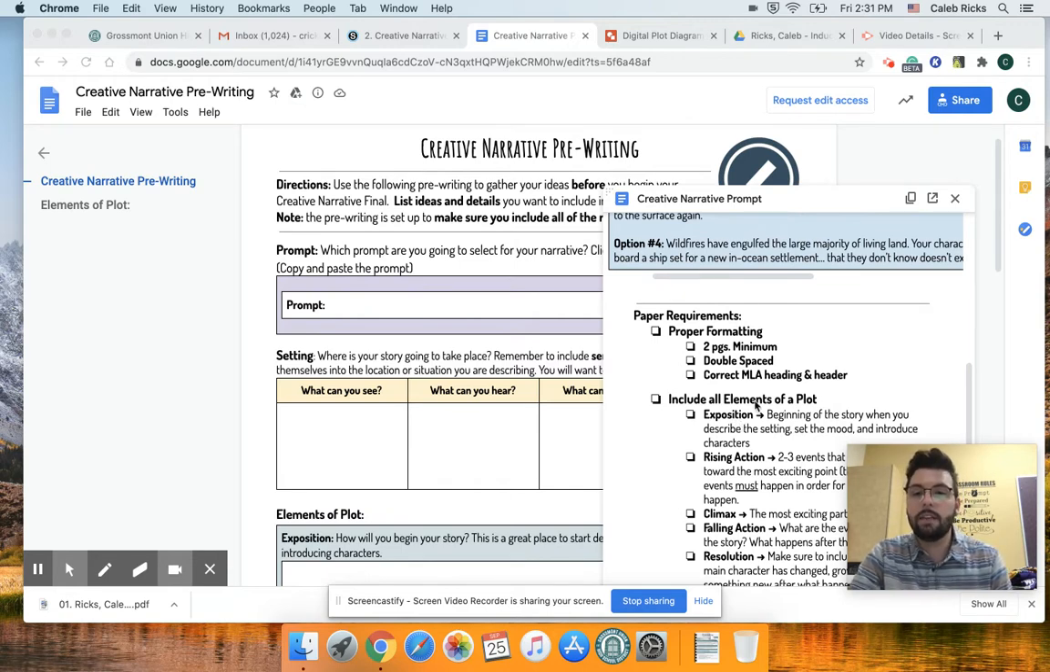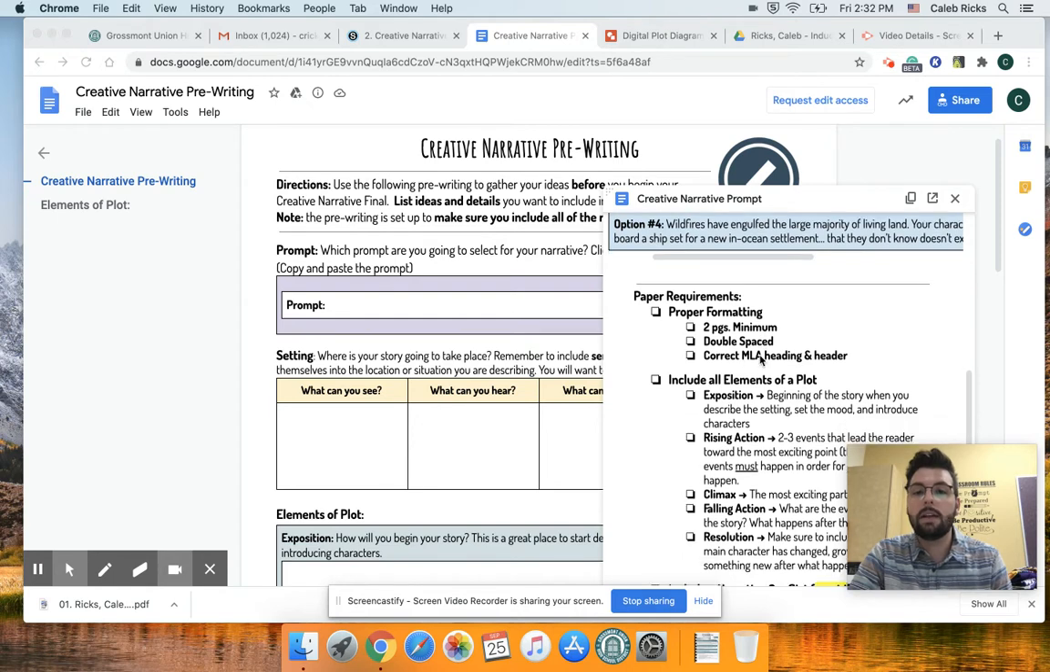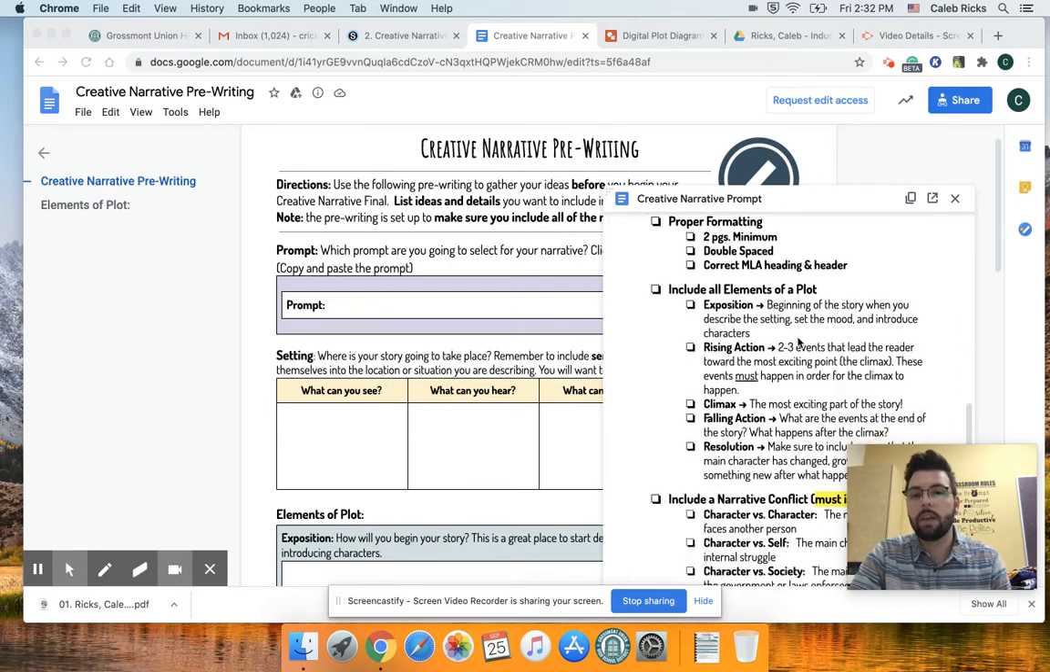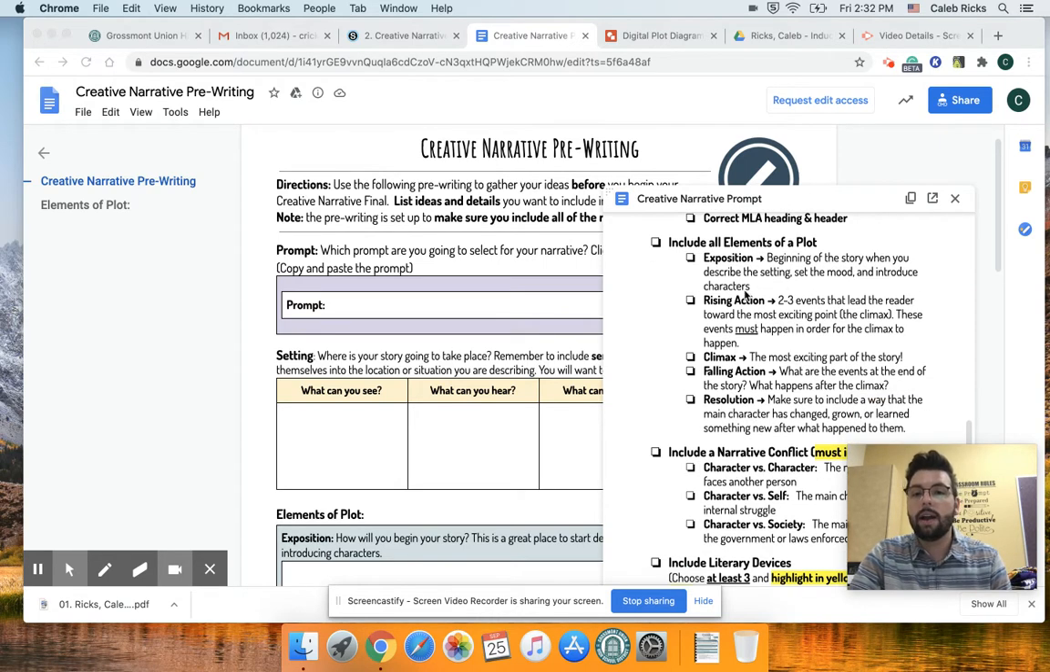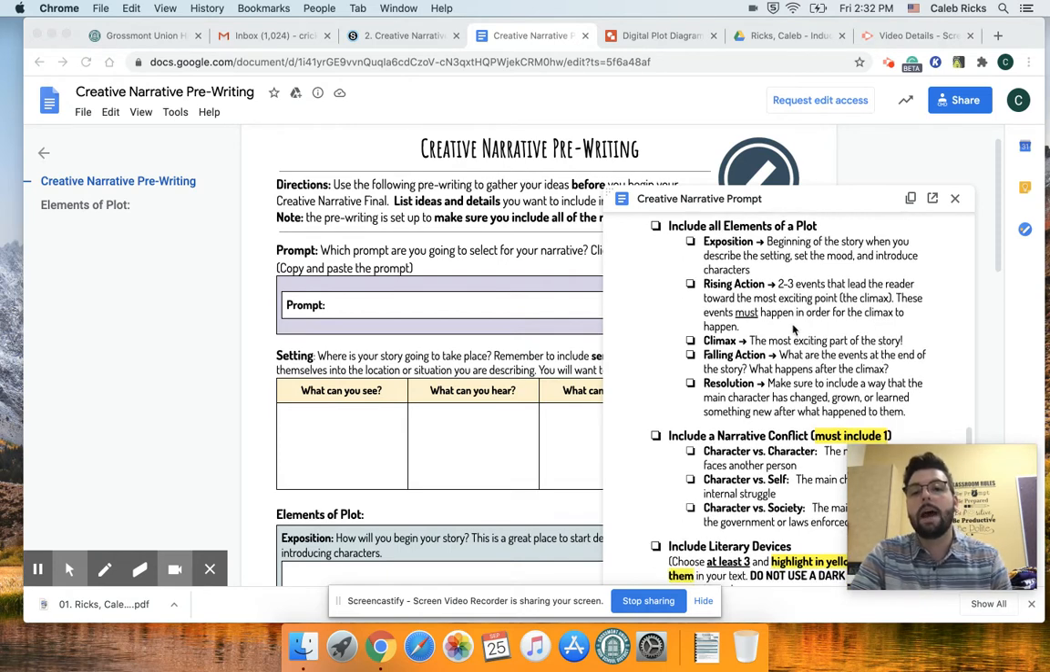And you'll see here that there are paper requirements, right? Proper formatting, MLA, we'll go over that again. Two pages minimum, double spaced, Times New Roman. And it should include all elements of the plot: exposition, the beginning of the story, when you describe the setting, set the mood, and introduce characters. Rising action: two to three events that lead the reader towards the most exciting point, or the climax. And they have to happen before the climax happens, right? You don't have to rise up to it before you just twist the story.